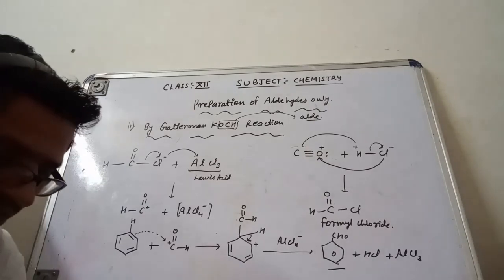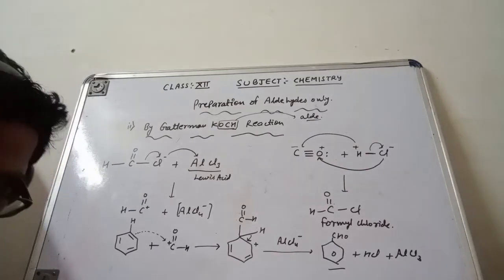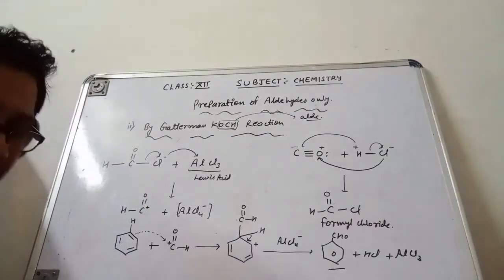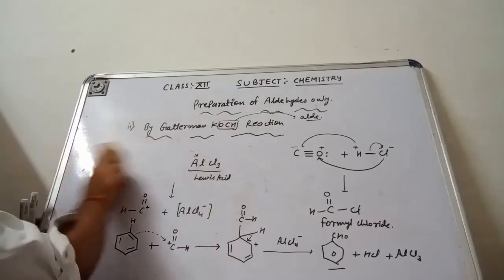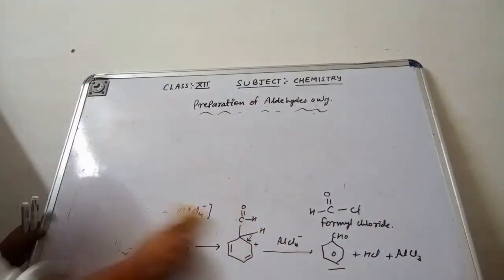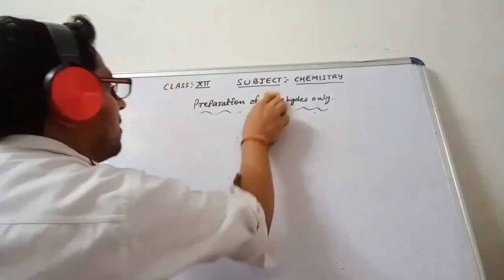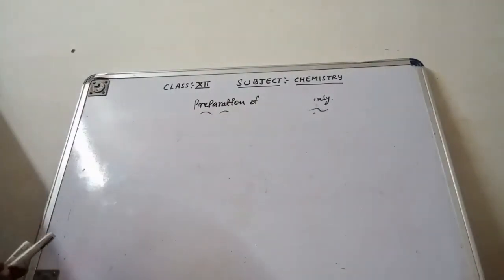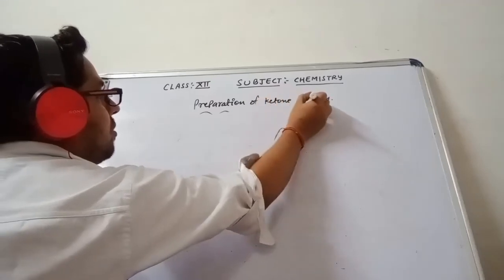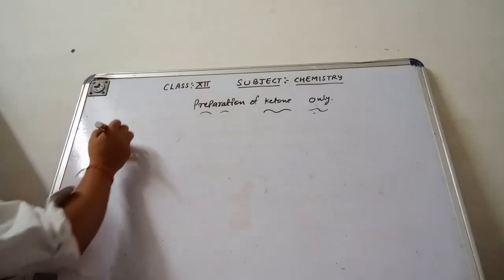Now after these preparations, I will discuss the next topic, that is the preparation of ketones only. We are able to make aldehyde, now we are going to make ketone. How we will make the ketone, you can check from here. The methods we are going to discuss are by which only ketone we will make. The first method is there.